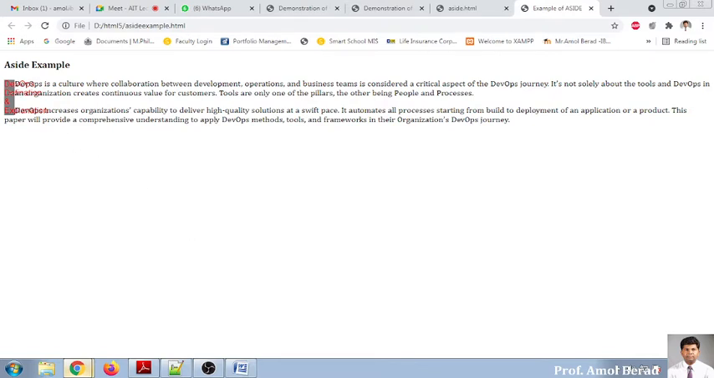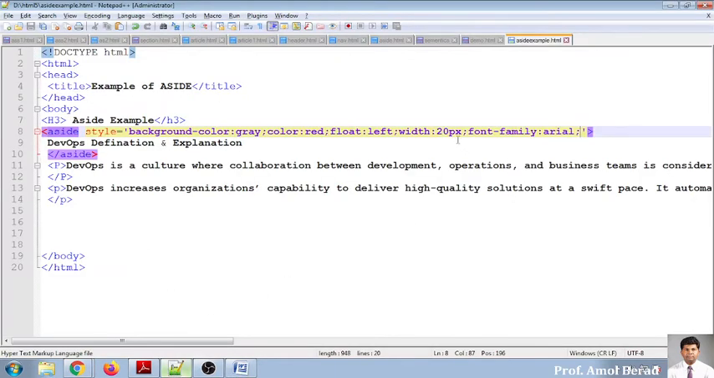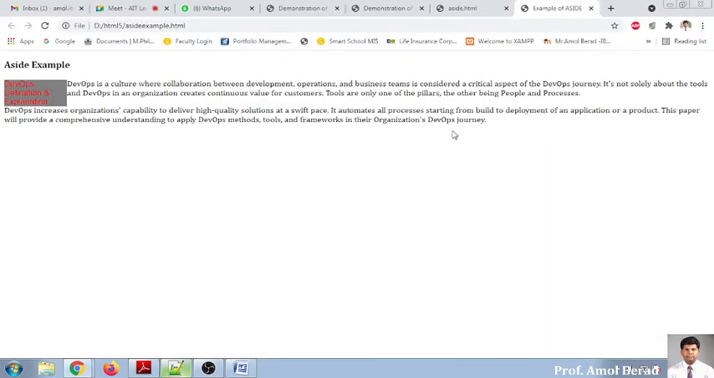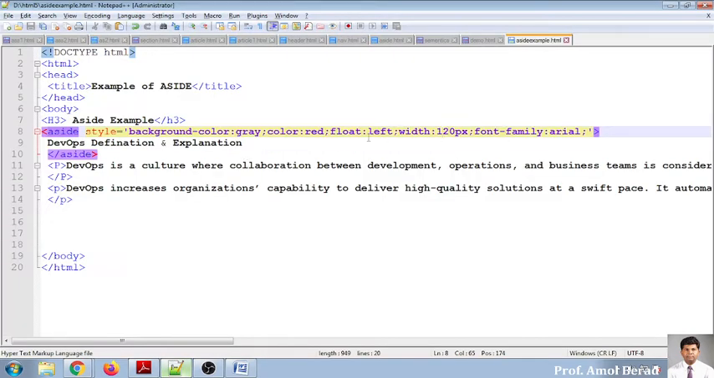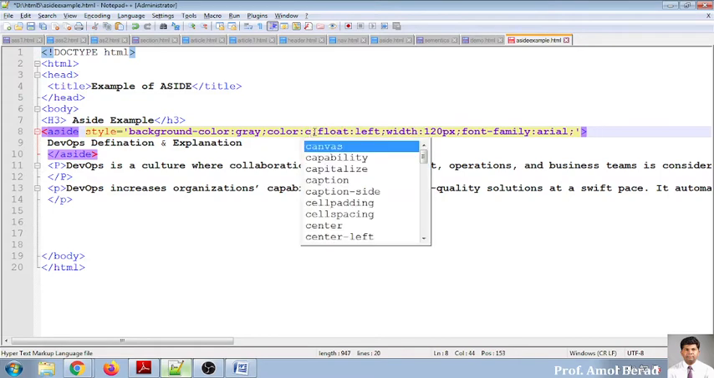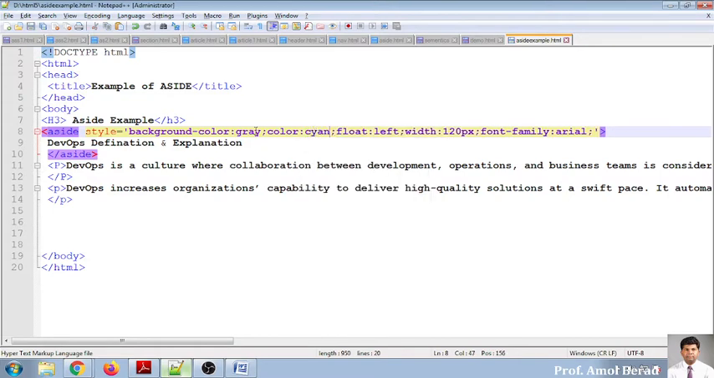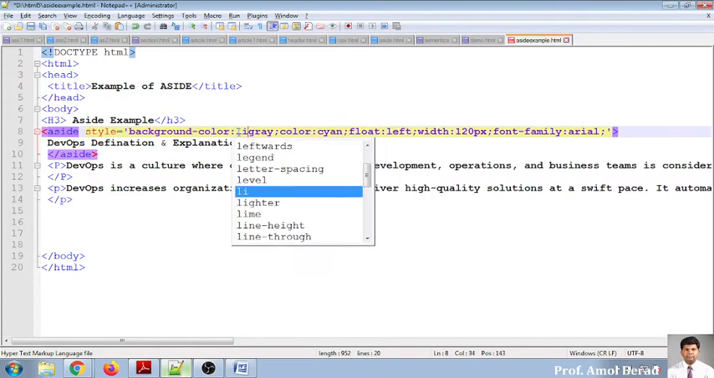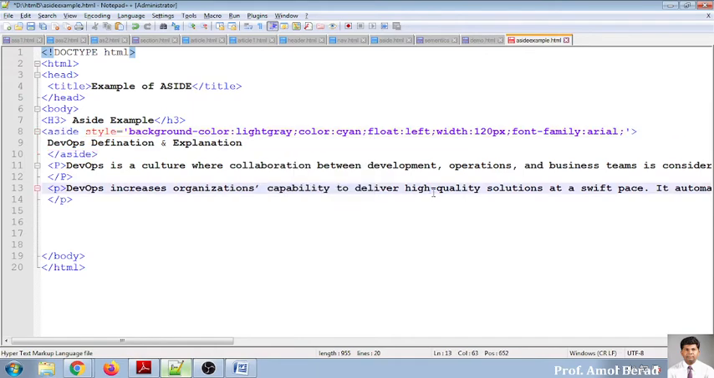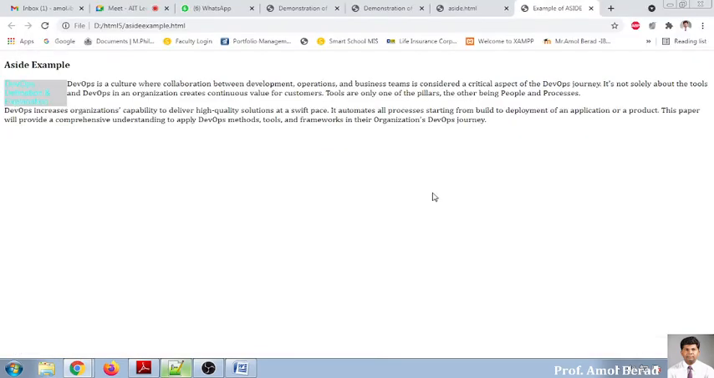Now see here there is overlapping of text content. Now, what is the overlapping? So width, I think everything width I have given is 20 pixels, so I put it as 120 pixels. I refresh it. So see, it is occupying. I think red color is too dark, so we'll go for some other color, suppose cyan. Okay, we'll go for light gray. So this color is okay.